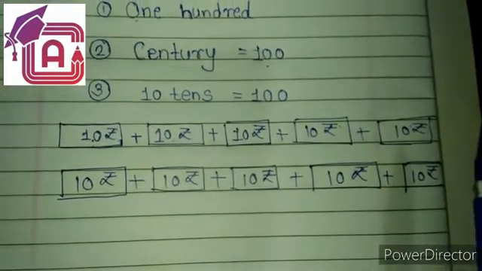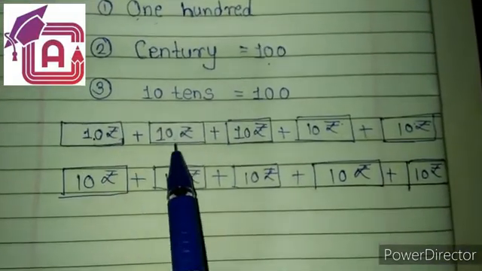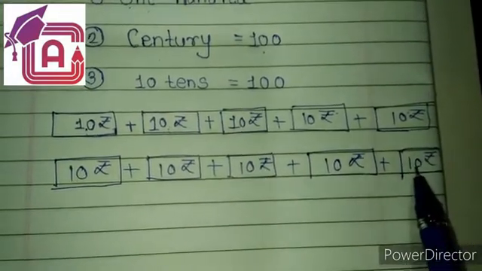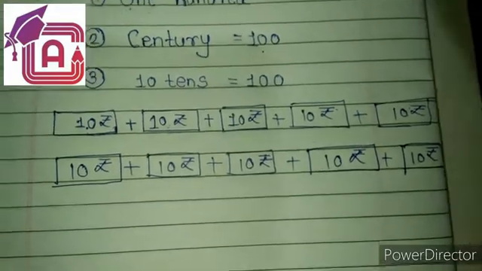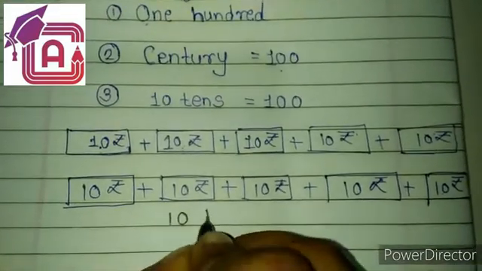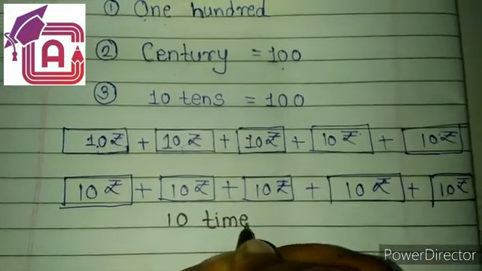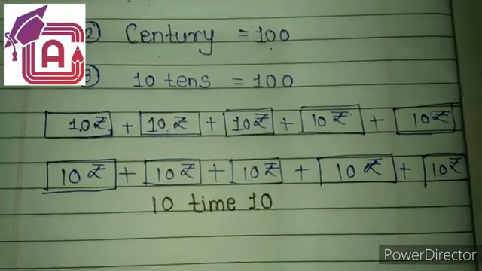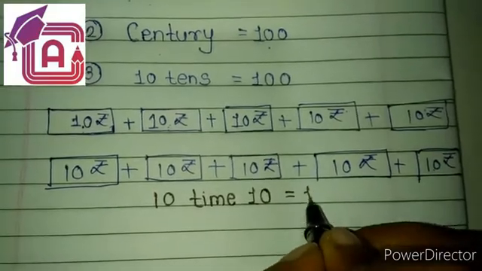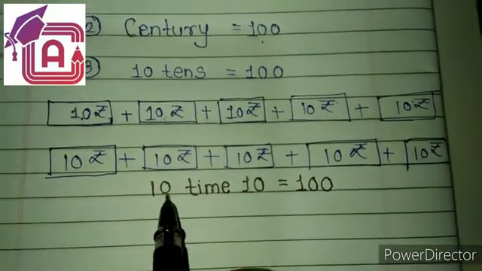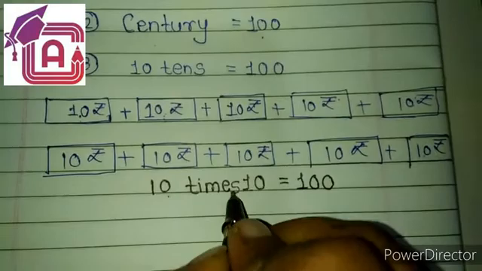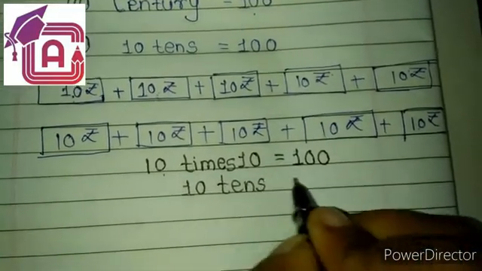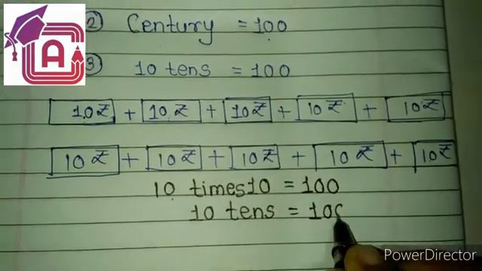You can also use the table of 10: 10, 20, 30, 40, 50, 60, 70, 80, 90, 100. So if I take a 10 rupees note 10 times, then it is equal to how many rupees? 100 rupees. 10 times 10, or 10 tens, is equal to how many? 100.